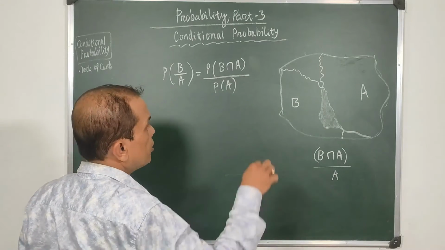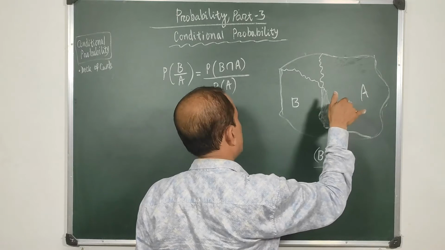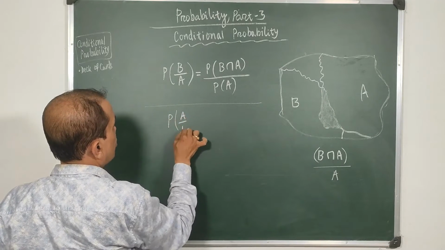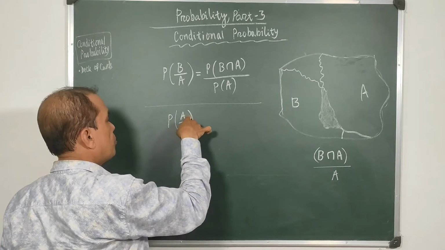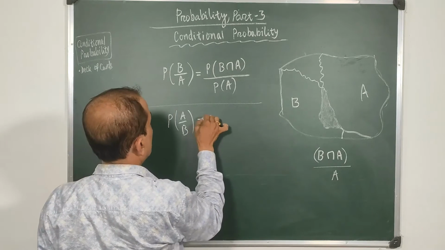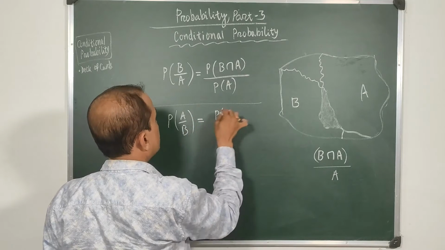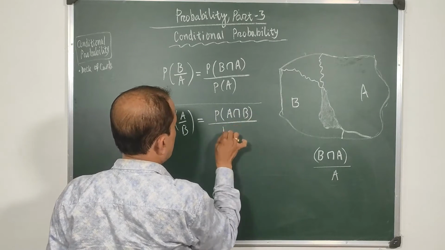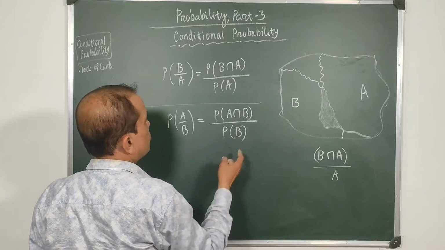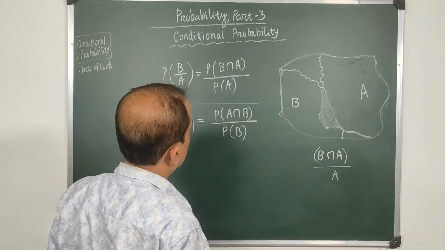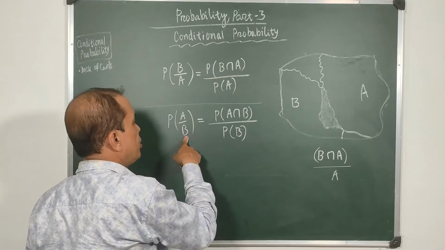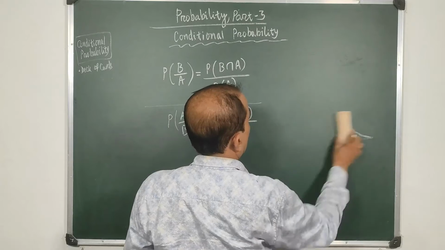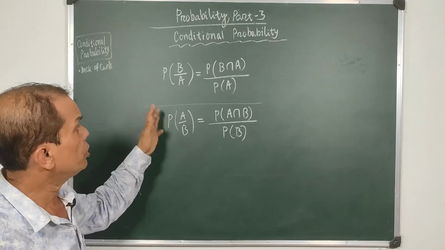Similarly, had there been B first and A coming next, the same problem would have been P of A by B: the probability of happening of A subject to B having already happened. This will be P of the intersection between the two, B intersection A or A intersection B, divided by the probability of B, because the person who starts the argument, the fighting, will be B in this case. So this is the concept and how to use this.